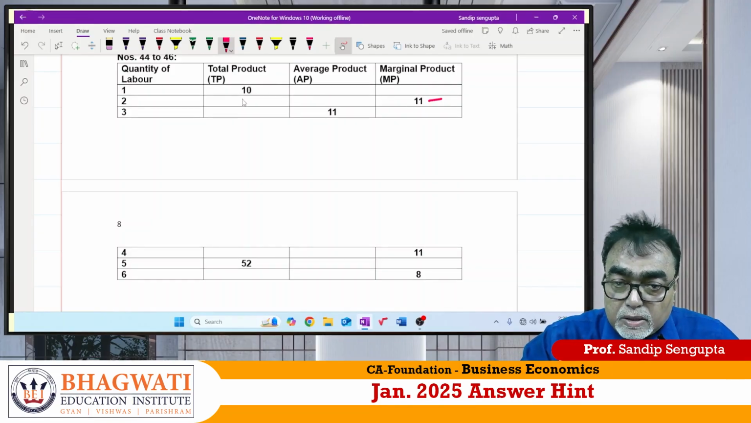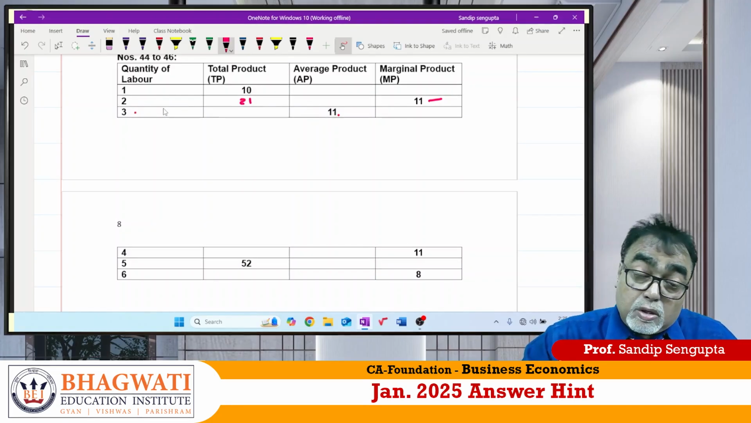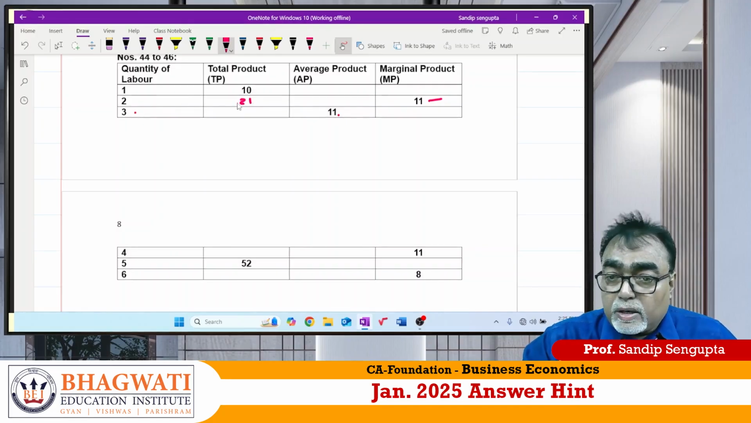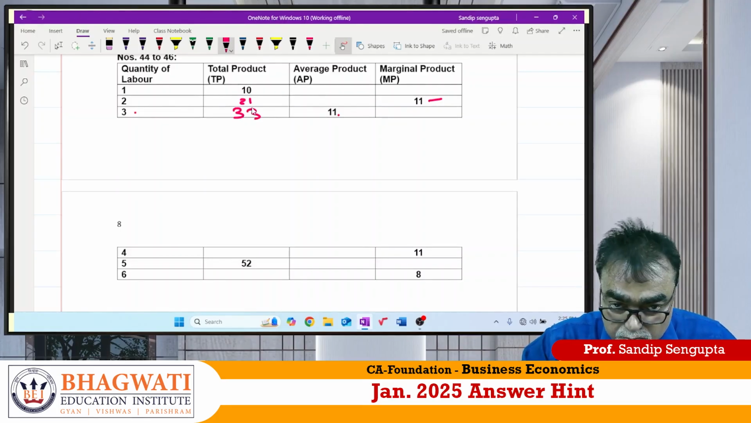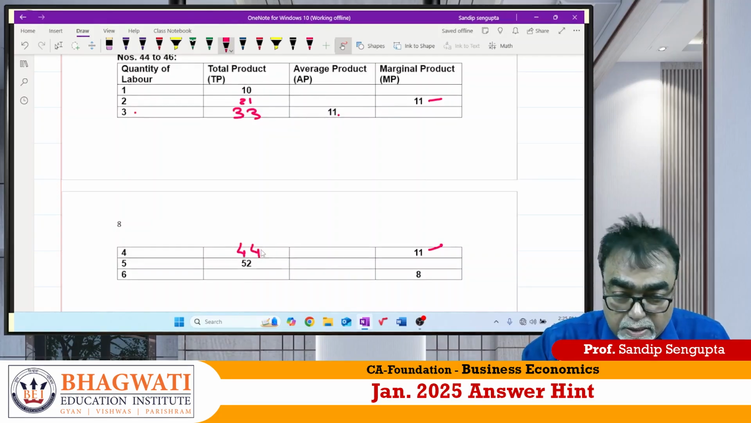So total product is what? 10 plus 11, that is 21. In average product, they have given us 11. Quantity is 3. The total product is what? Average product into quantity. So it is nothing but 33. Correct or not? Now marginal product for 4 units is given as 11. So total product is what? 33 plus 11, that is 44. Correct?